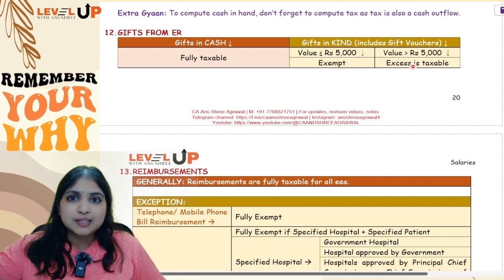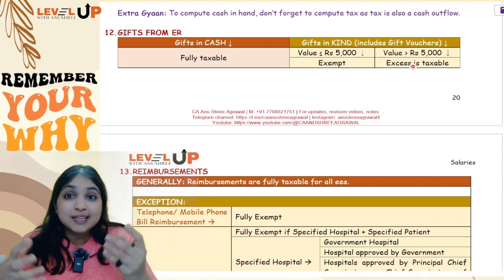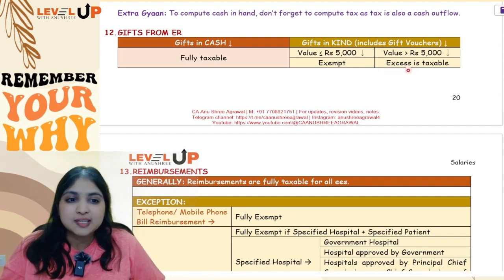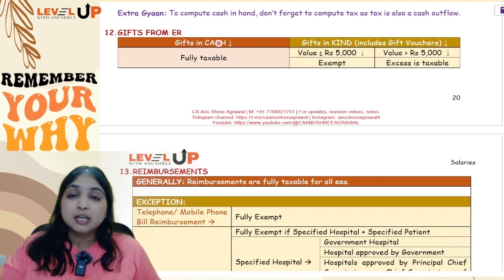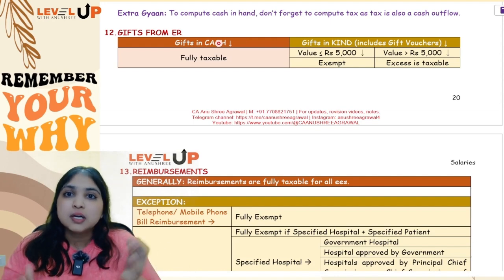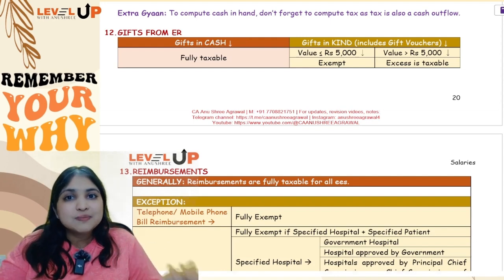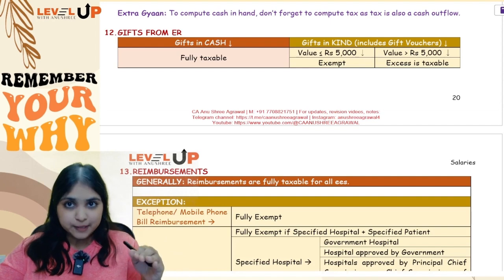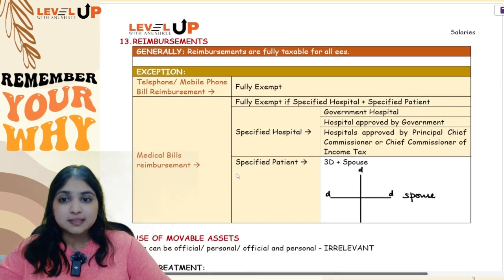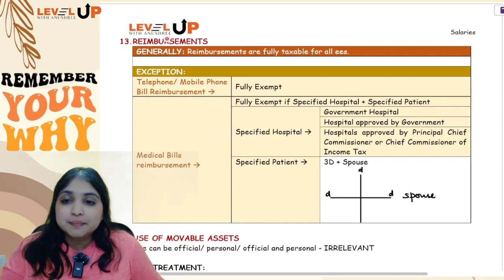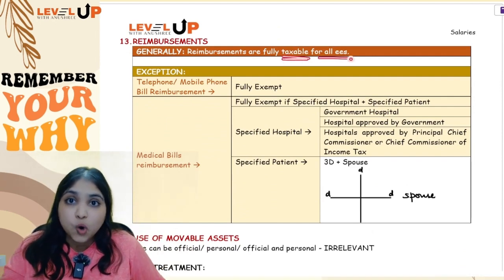If it is more than 5,000 rupees, you have two options. Either you can tax it fully, or you can tax just the excess. 2 points of view we have. So cash gift is fully taxable always, but gift in kind or gift vouchers up to 5,000 will be exempt. If it is more than 5,000, either you can tax it fully, or you can tax just the excess above 5,000. Okay. Then comes our next discussion about reimbursements. See, reimbursements are generally taxable and taxable for all employees. Okay.